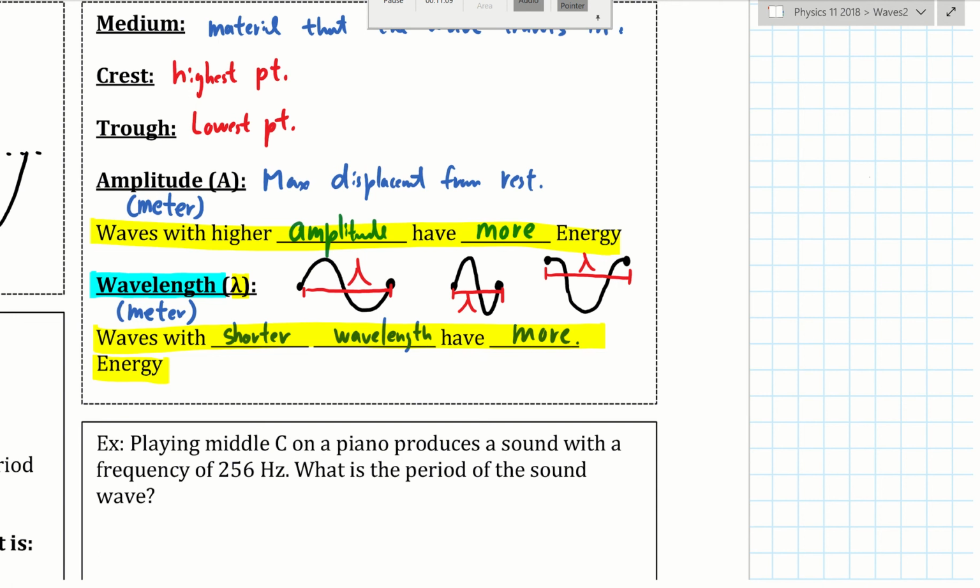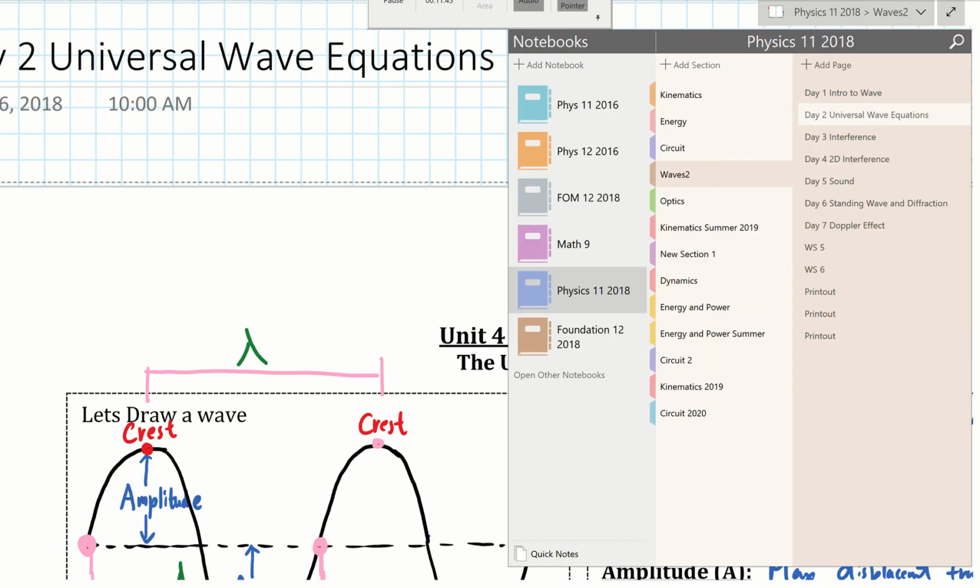So, for example, the difference between, let's say, visible light, which is not harmful to humans at all, compare that to gamma radiation, which causes all sorts of cancer and people die from it, is the wavelength. If you look at the difference between visible light, which is a radiation wave, and that of, let's say, microwave and gamma radiation and UV radiation, the difference is all these other waves that are more harmful have shorter wavelength.